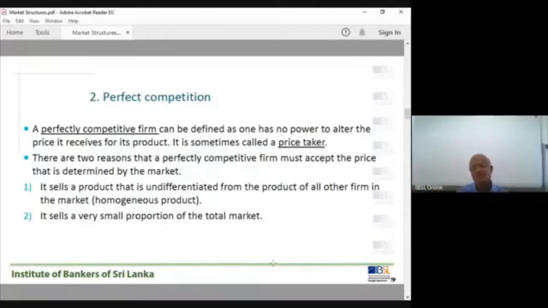What are these reasons? The competitive firm is said to be a price taker. In other words, it sells a product that is undifferentiated, a homogeneous product, undifferentiated from the product of all other firms in the market.